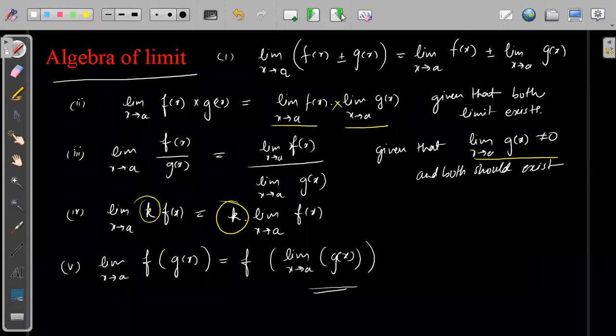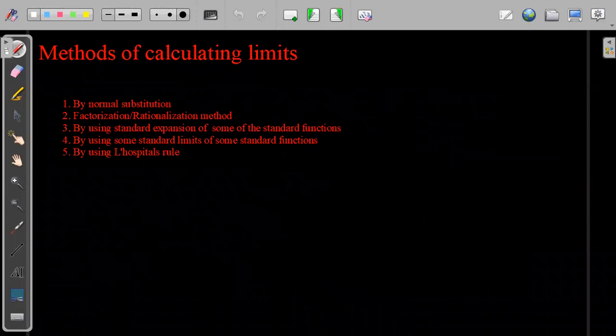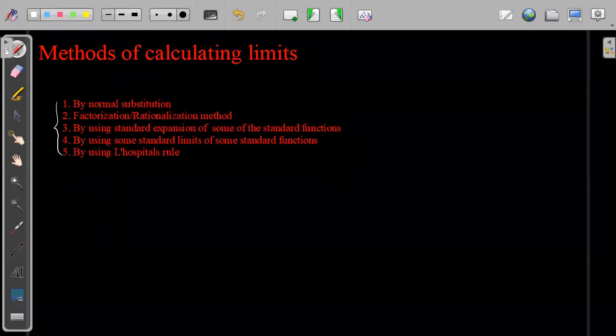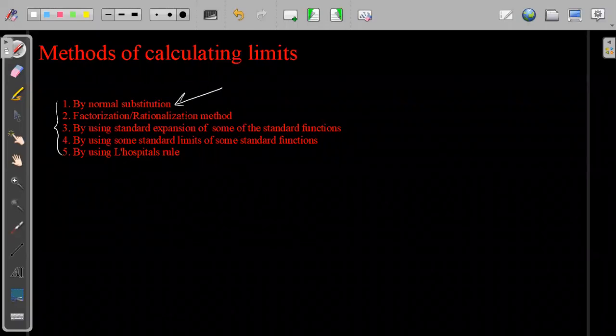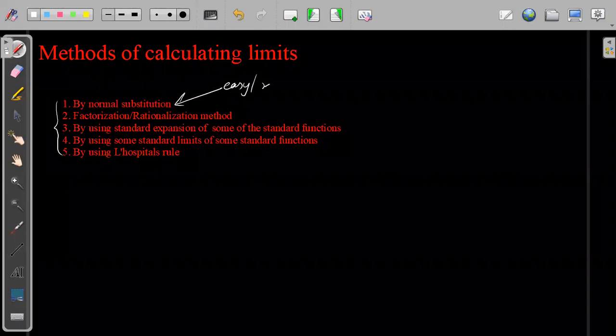This is very simple. Now the thing comes in which we will get our hands dirty and start solving problems in limits. First is how to solve limits. Basically there are 4 or 5 different methods. I have separated them all. First is normal substitution, which everybody loves because these kinds of limit questions are very easy. You will rarely see these questions asked anywhere.